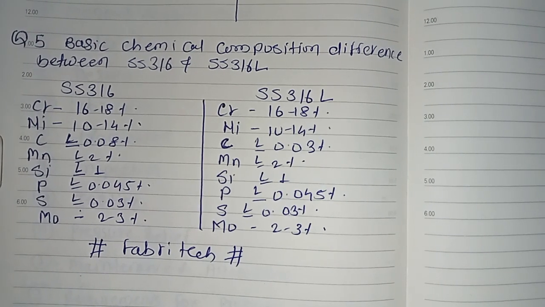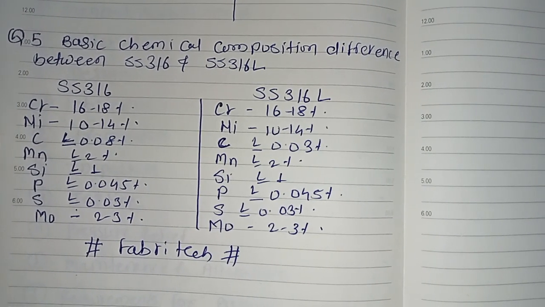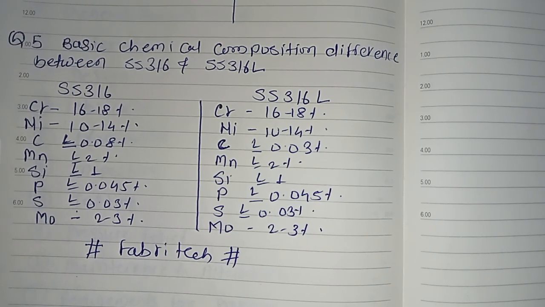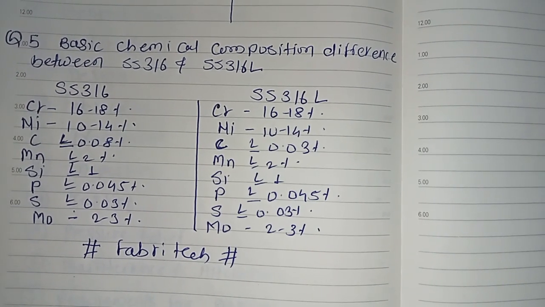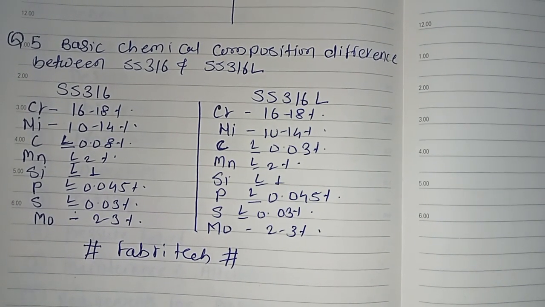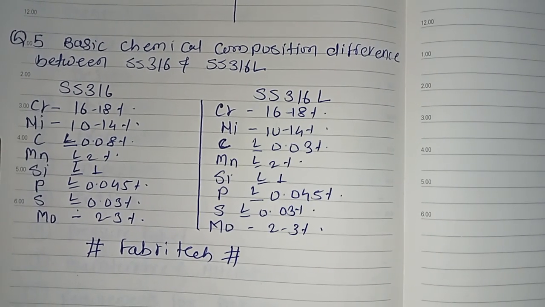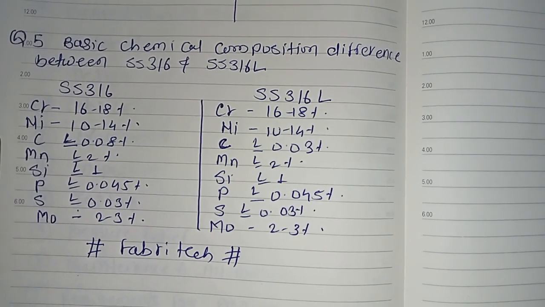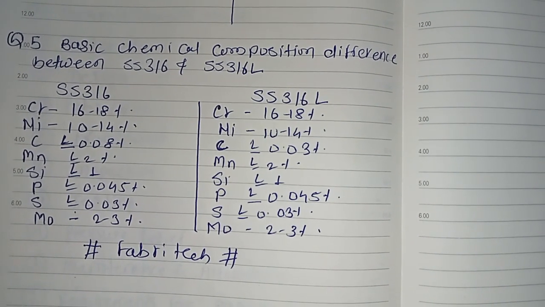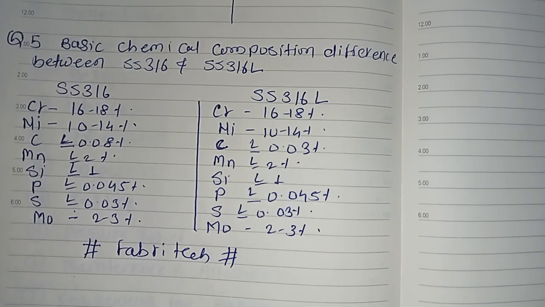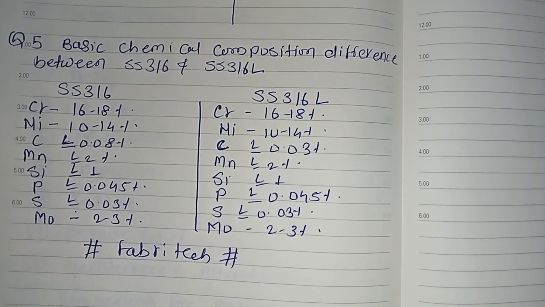Chromium 16 to 18% in both 316 and 316L, nickel 10 to 14% in both, carbon less than or equal to 0.08% in 316 and carbon less than or equal to 0.03% in 316L. This is the main difference between 316 and 316L, because L is low carbon.